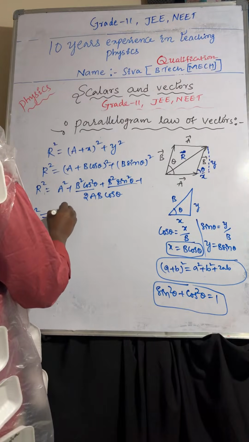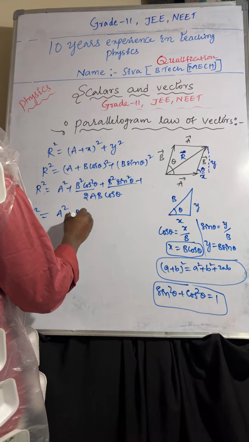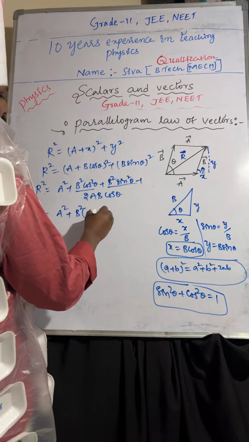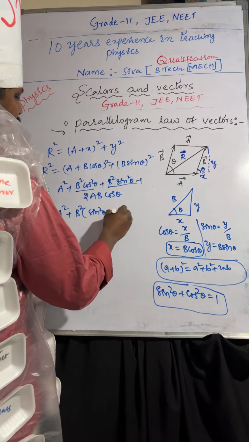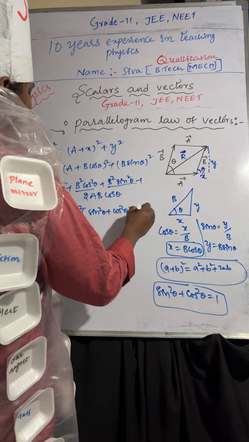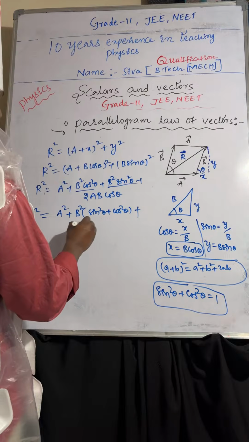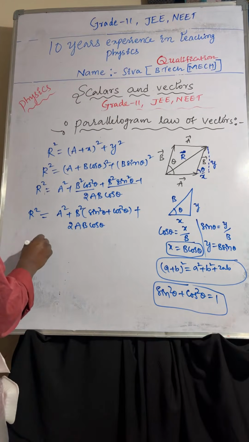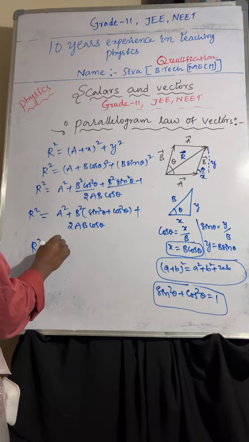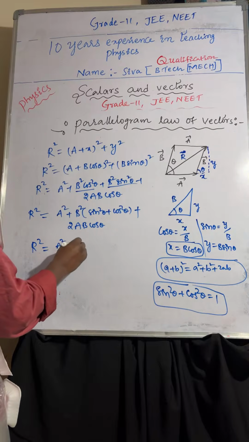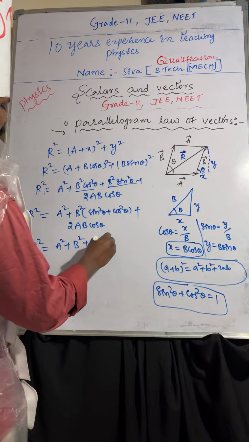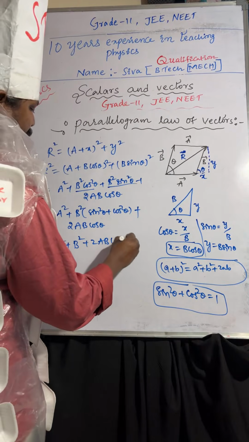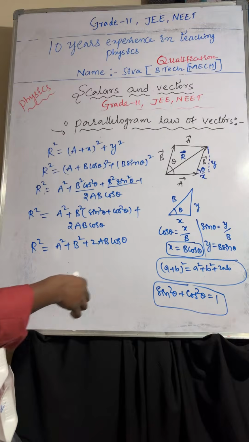Now you can take a square plus b square, with sin square theta plus cos square theta equal to 1, plus 2ab cos theta. So R square equals a square plus b square plus 2ab cos theta.